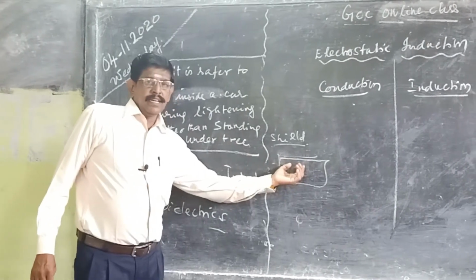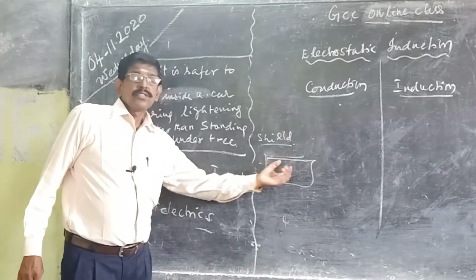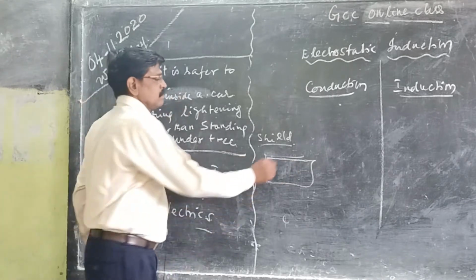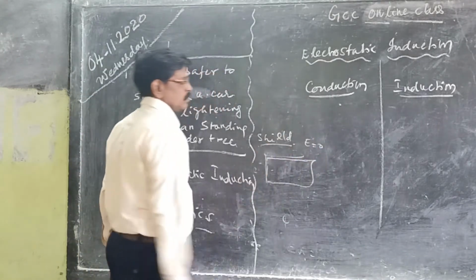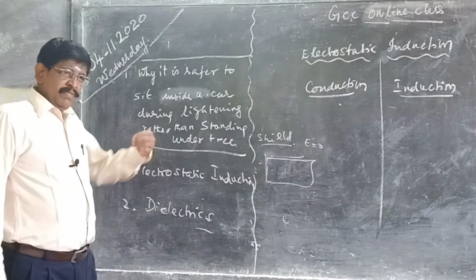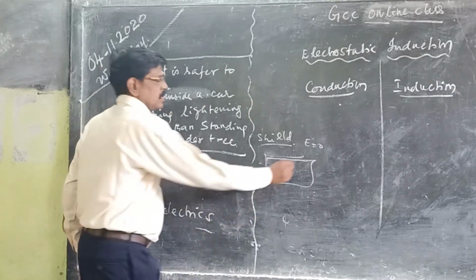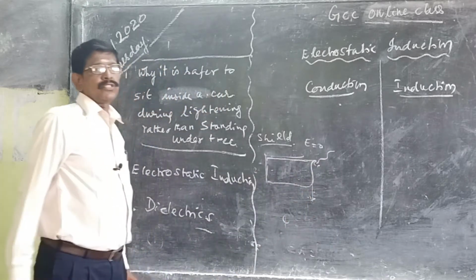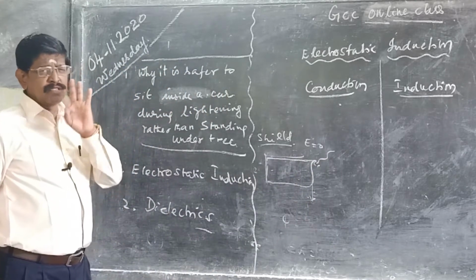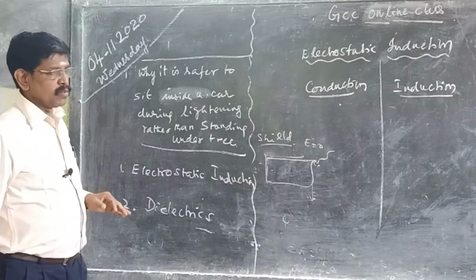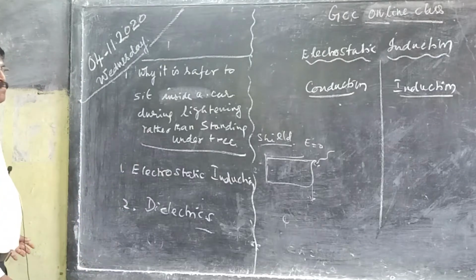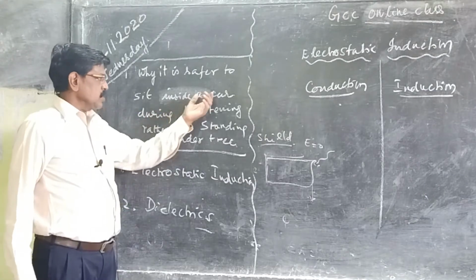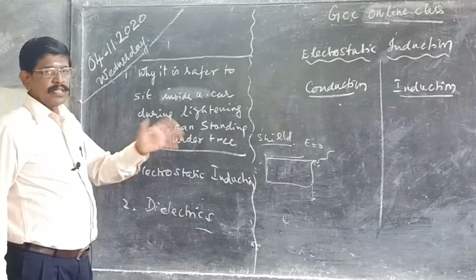Inside the cavity, inside the metal, the electric field E equals 0. Then even if electrical discharges or electricity strike, it will be bypassed and discharged through the body of the bus. These are the 3 points. In open ground there is no prevention. So when the person is sitting inside a car or bus, these are the 3 points.